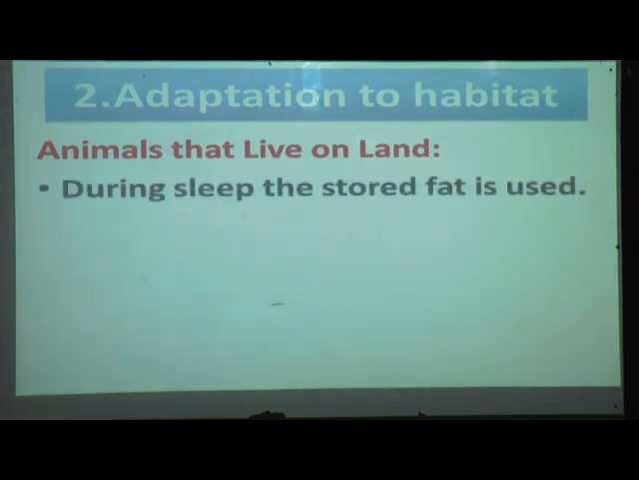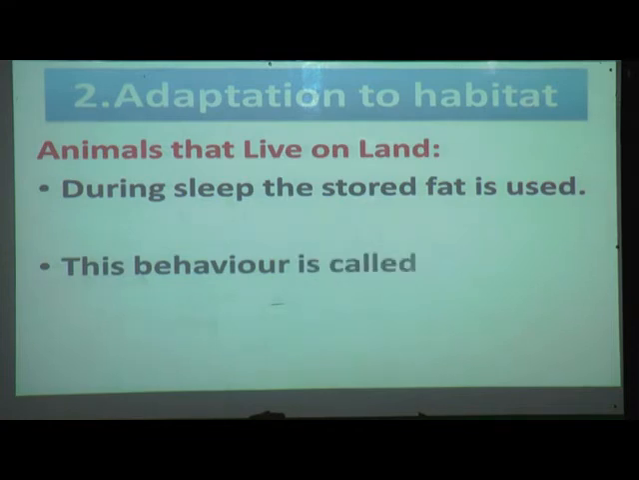During sleep the stored fat is used. In the summer they have eaten a lot, so in the winter that food is converted into fat and that fat is used. This behavior is called hibernation. Once again I will tell you, during the sleep the stored fat is used. This behavior is called hibernation.